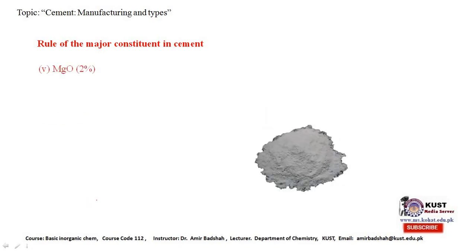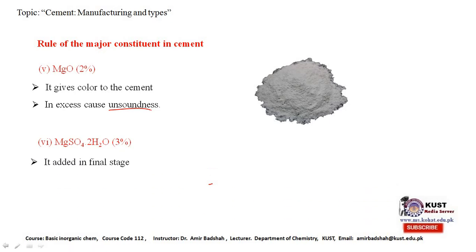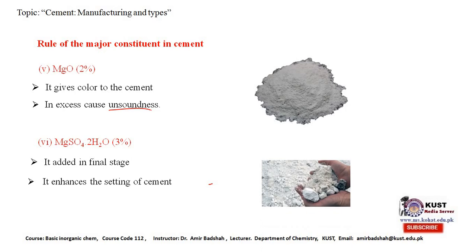The next one is magnesium oxide. Magnesium oxide is also a color agent for the cement. If it is used in excess amount, it will produce unsoundness. Unsoundness, as we discussed earlier, is an increase in volume and reduction in strength if it remains unused until a later stage. The last one is gypsum. It should be used at 3%, and it is helpful when it is added in the final stage, and it enhances the setting time of the cement. This is the available form of gypsum.